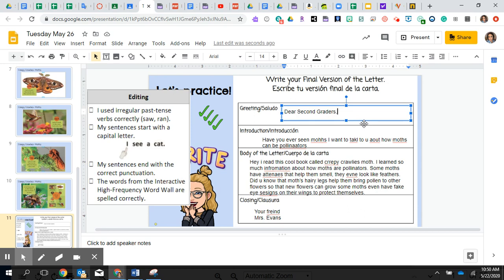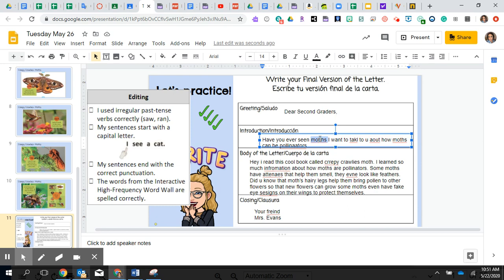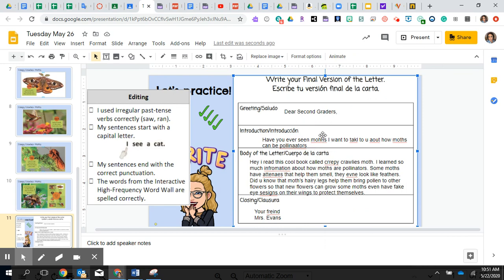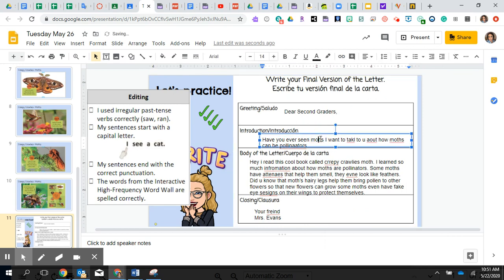Have you ever seen? Oh, look at that. I spelled moths incorrectly. And that's a question. So what should go after a question? You're right. It's a question mark. And because Google Drive helps me, it gives me this red mark underneath that says I spelled it wrong. So if I click on that word and right click it, I remember moth is spelled MOTHS. And then here, I forgot that I had to put a question mark.